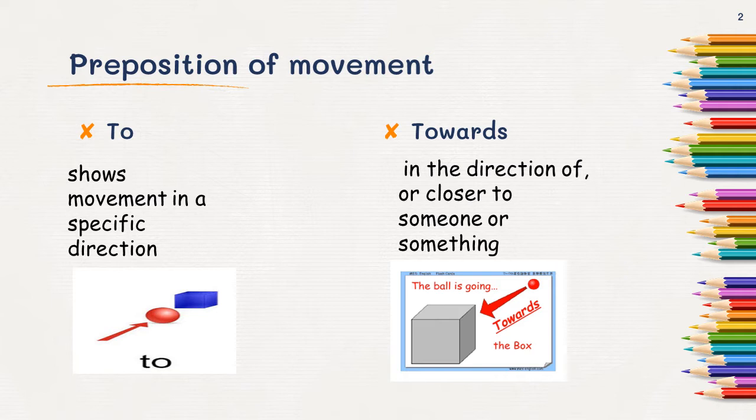As you can see in the picture, the ball is going towards the box, in the direction which is closer to it. We can understand through an example. If I say my mother is moving towards me, it is about close direction, close to somebody.